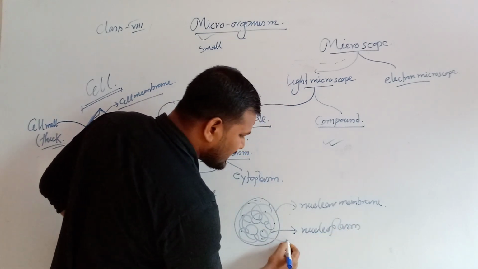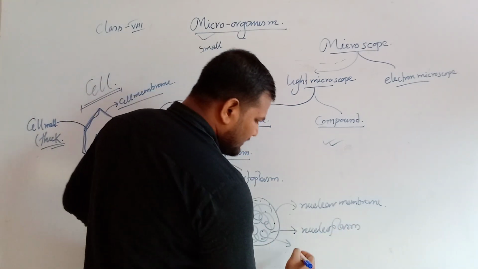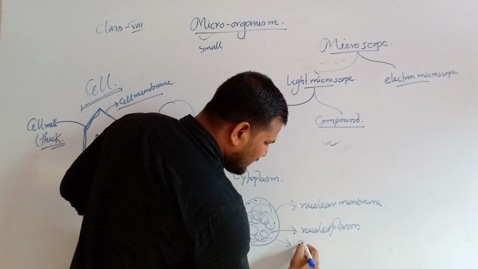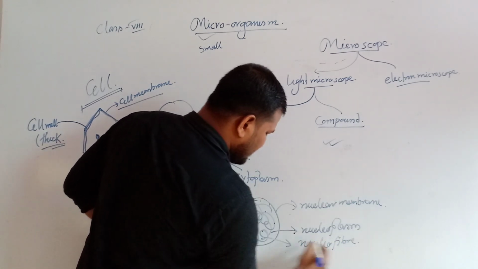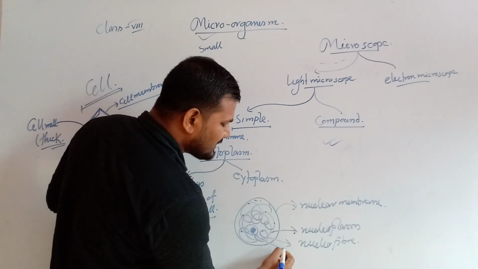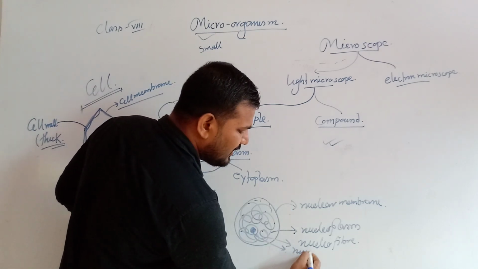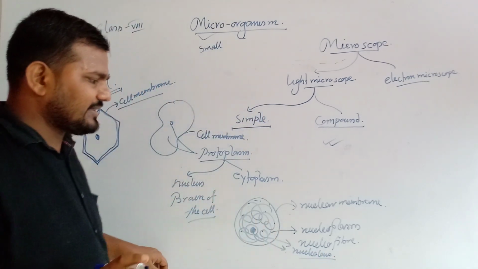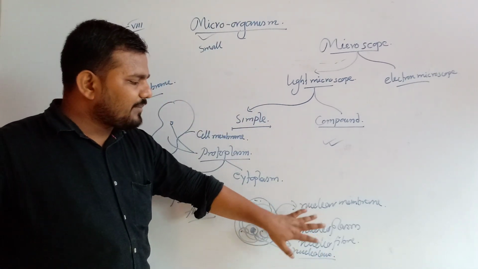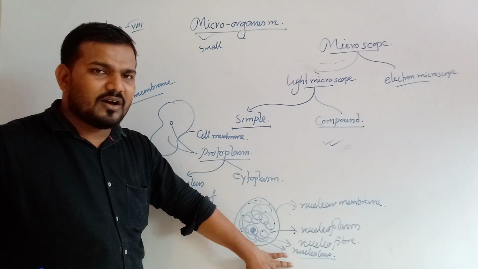The fibers present within the nucleus are known as nucleofiber. And one small round shaped organelle present within the nucleus is known as the nucleolus. So the well defined nucleus has 4 parts: nuclear membrane, nucleoplasm, nucleofiber and nucleolus.